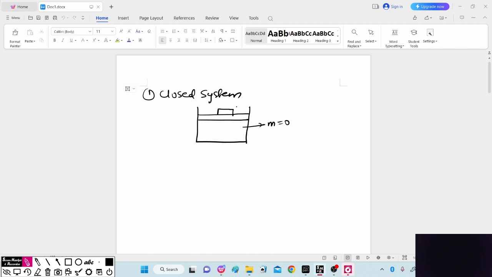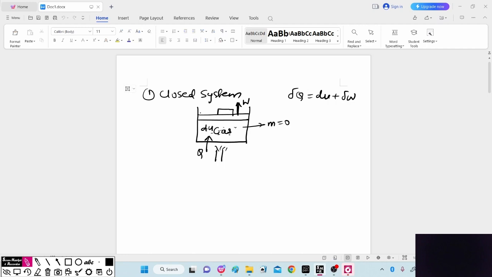Only here the work will be produced by the movement of the piston when this gas which is present gets heated with the help of the flame, which will add heat to the gas. So here, as per the first law of thermodynamics, we know that del Q is equal to dU plus del W, because here there will be a change in the internal energy. So here the heat supplied will be the change in internal energy and flow work.